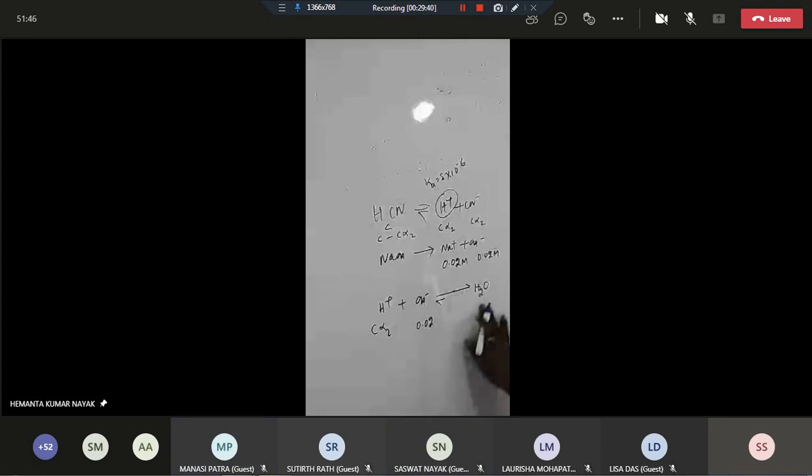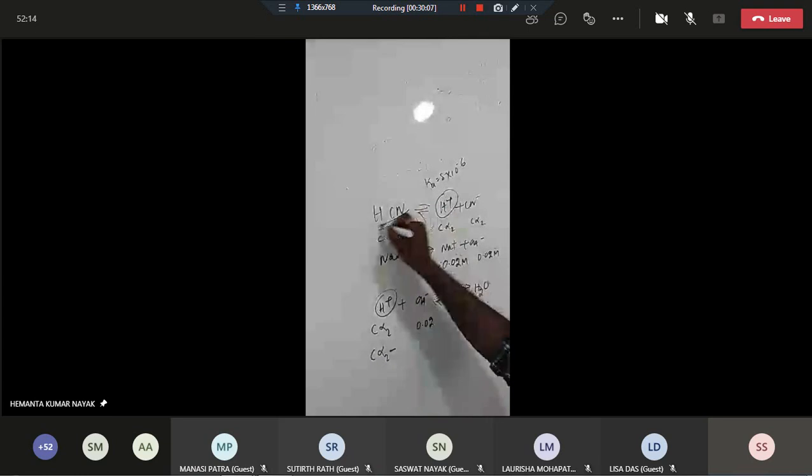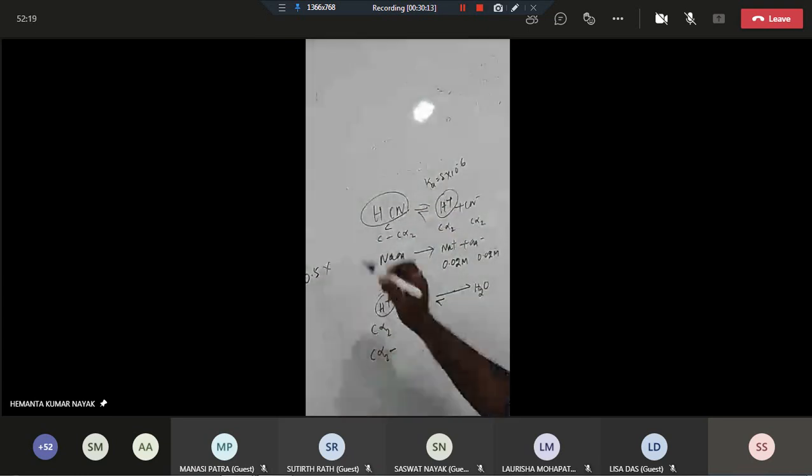Okay. Now you see here that 0.02 molar OH-, this one, and this is H+, and this amount is almost converted to what? H2O. So we can write this as C alpha 2 minus 0.02. Actually, you know that the hydrogen cyanide concentration is given as 0.5. What is that alpha? We don't know.